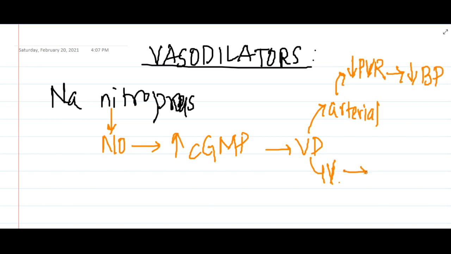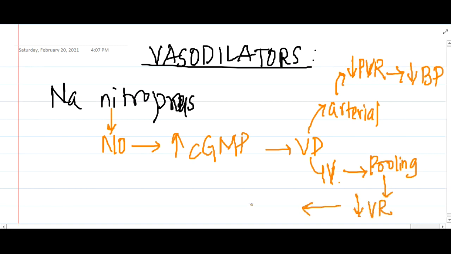If it causes venular dilatation, it will cause pooling of blood in venules and thus it will decrease the venous return to the heart, and obviously it will decrease the cardiac output, thus finally decreasing the BP. So in this mechanism, the sodium nitroprusside decreases the BP.